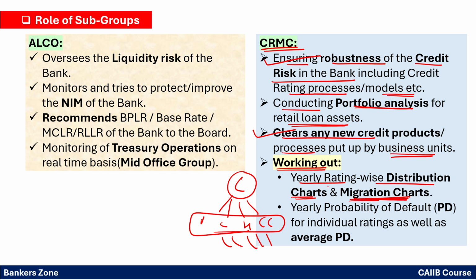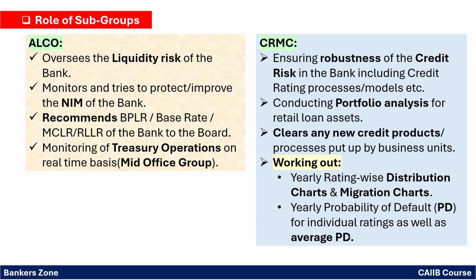So basically they are preparing the MIS reports. Apart from that, yearly probability of default. What is probability of default? Means how much of the portfolio, how much amount of loss we can have. That is probability of default for the individual rating as well as the average probability of default. So this is the basic function of the CRMC.